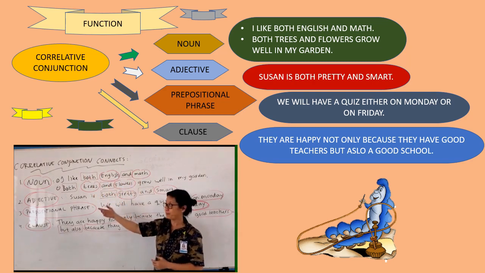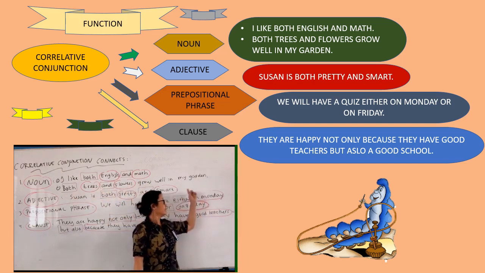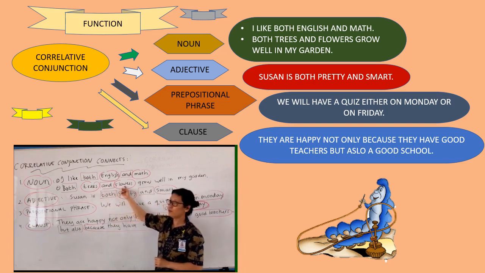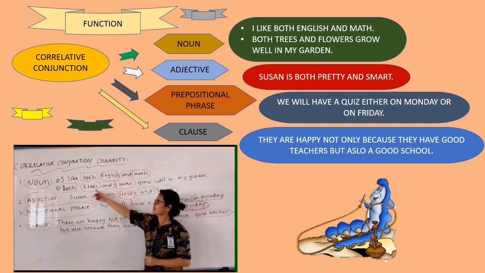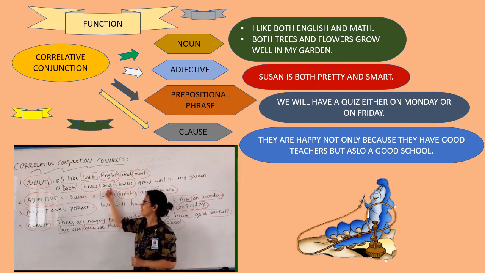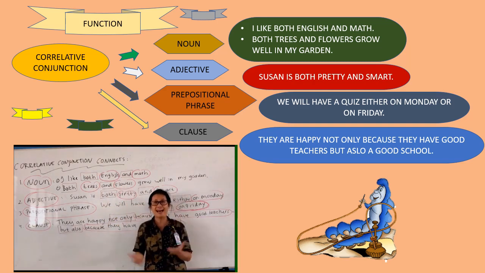Look at another example. Both trees and flowers grow well in my garden. Look at this one. Trees, flowers. So we talk about kata benda, right? Both dan and menghubungkan trees and flowers, which belong to noun.